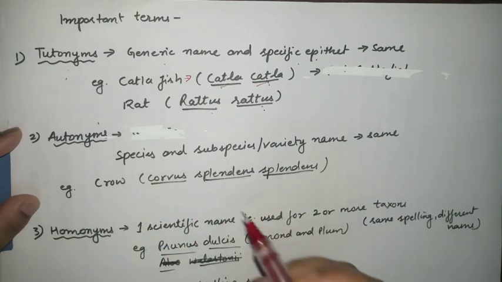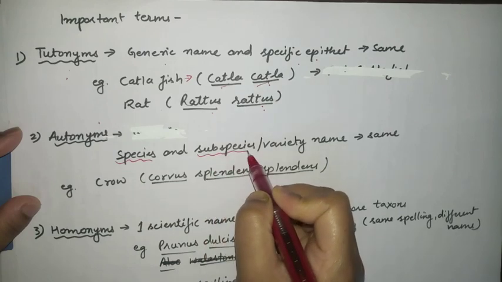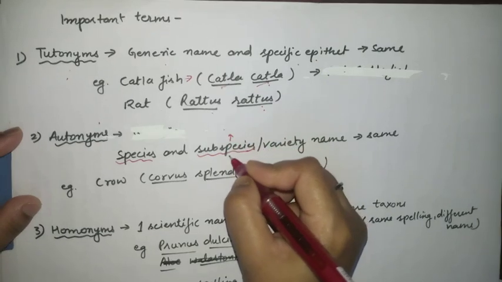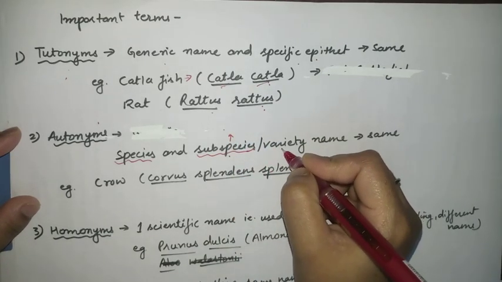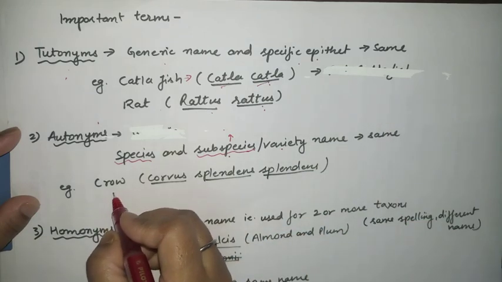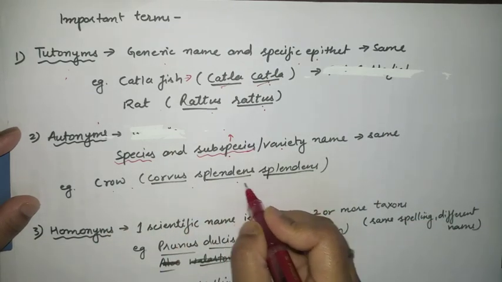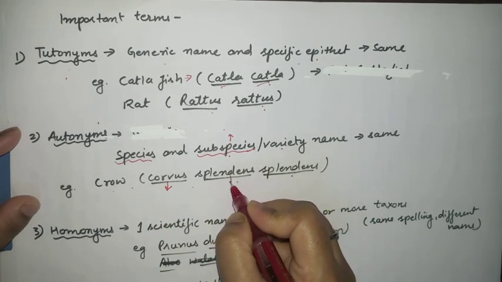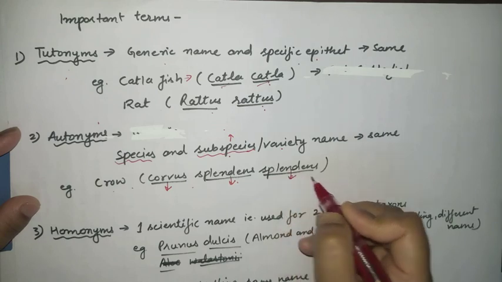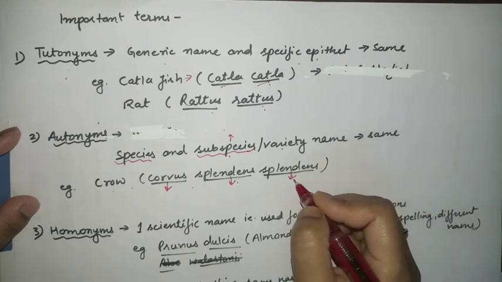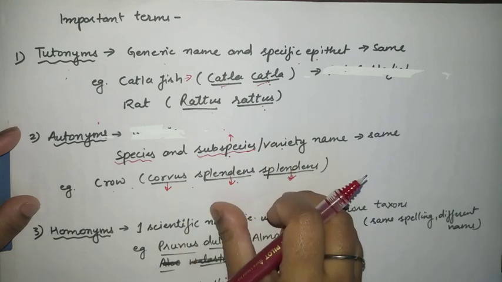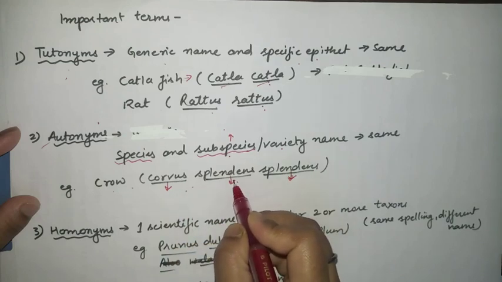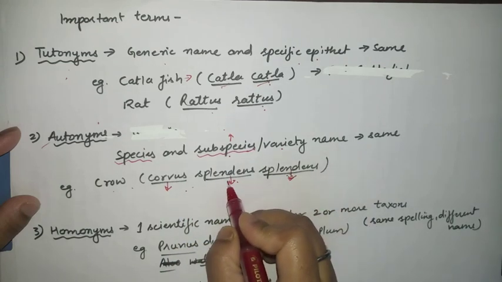So genus is a different one, but the species and subspecies, why am I saying subspecies here? Because as we are talking about animals, we will use subspecies. When we are talking about plants, we will use variety. For example, the scientific name of crow is Corvus splendens. What you are observing here, this denotes genus, this one denotes species, and this one will denote what? Subspecies. So whenever we are talking about this type of name, we can classify it under autonyms. These are examples of autonyms, where species as well as subspecies names are the same.